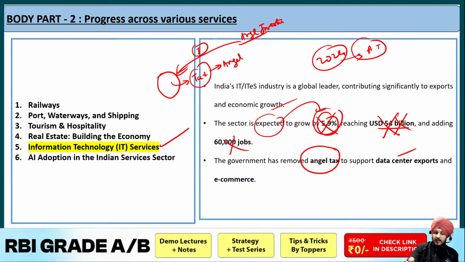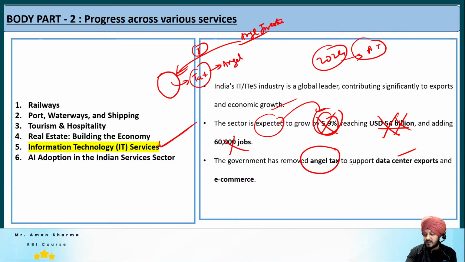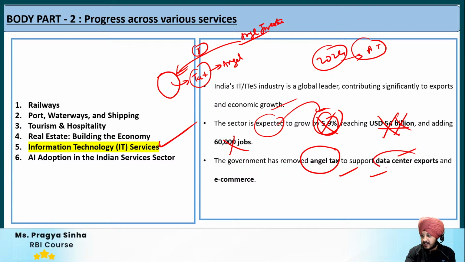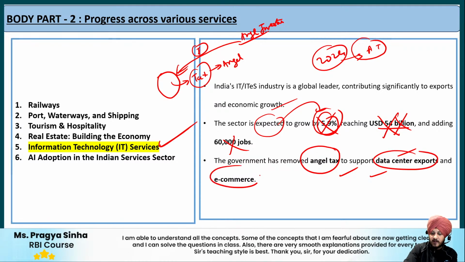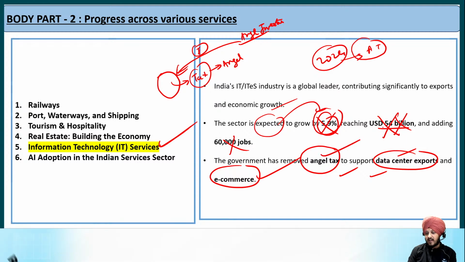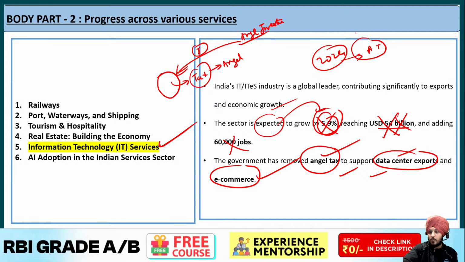is going to help the IT sector also. Why? Because with the help of this, it is going to boost the investment, and apart from that, it is going to support the new businesses also, especially with respect to the data center exports as well as with respect to e-commerce. So that is going to be the benefit related to the IT services as a part of the service sector, and this is all because of the angel tax abolishment that was done, I told you, in the budget 2024. I hope it is clear.